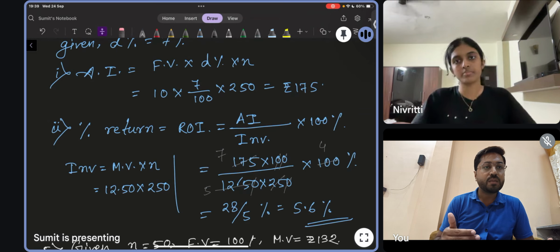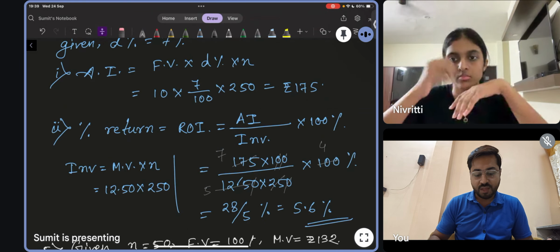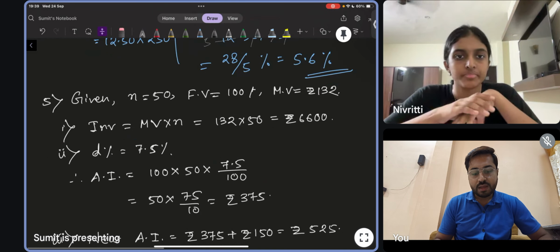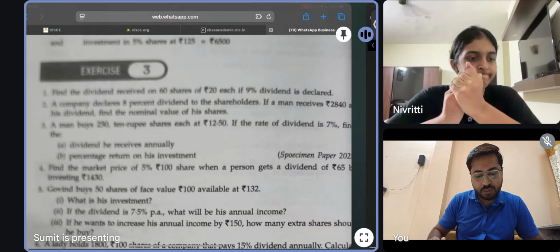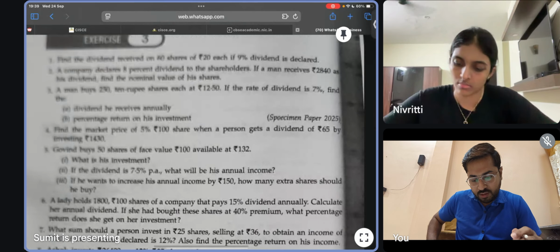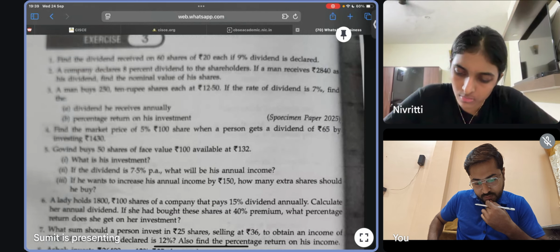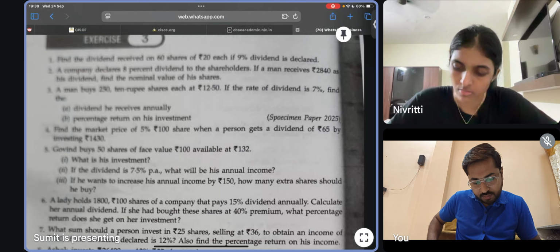Understood what type of sums we will do as shares and dividends? Acha. Next, let's see what type of sums are there. Number 5 we will do. Number 5 is a good one.